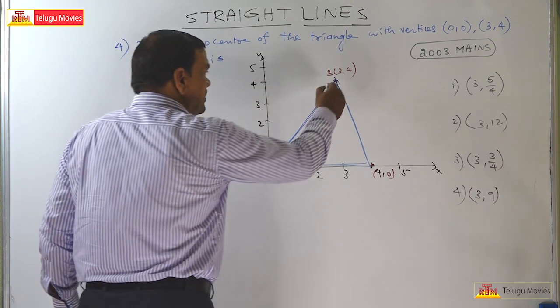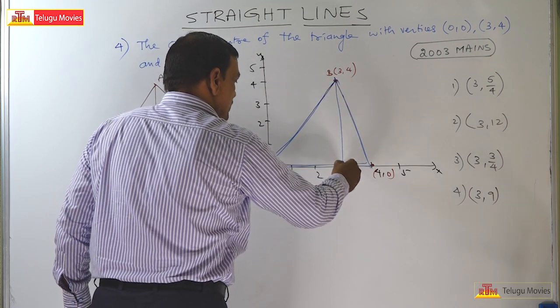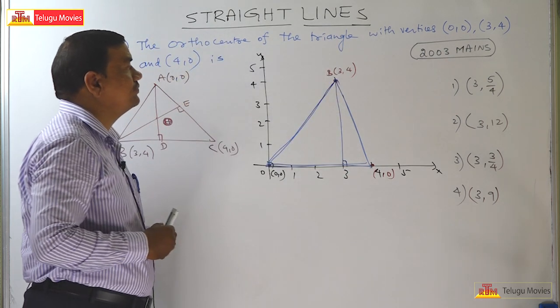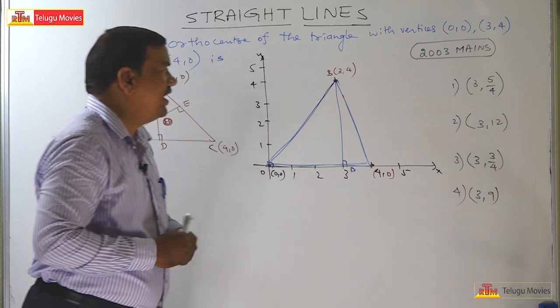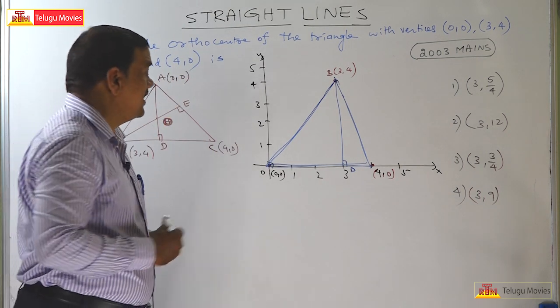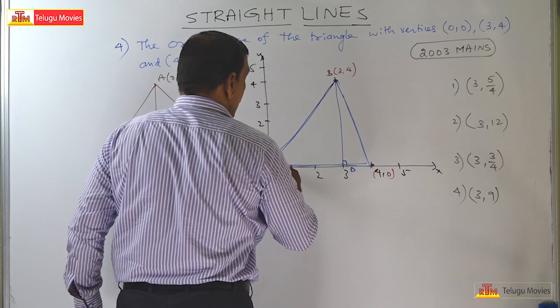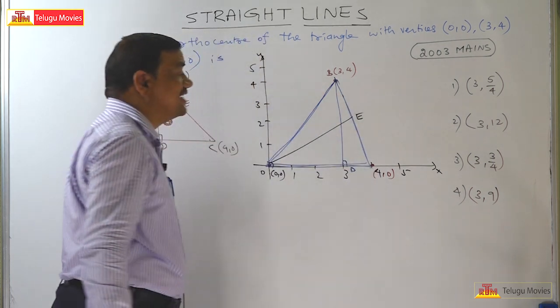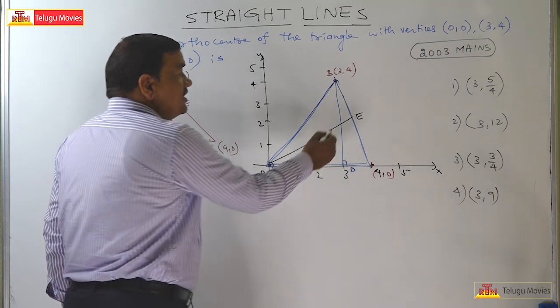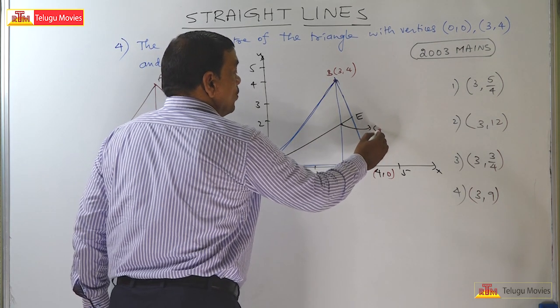Then if you observe this, this will be your altitude. That is, BD is your altitude. Definitely, and let us take this point E. OE is another altitude. This is your orthocenter O.